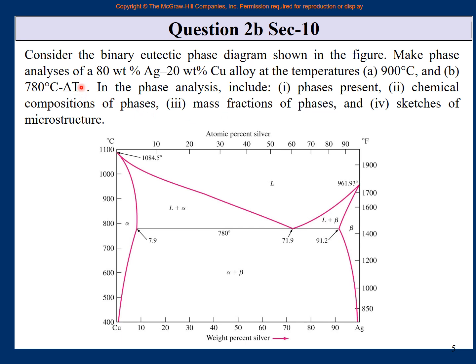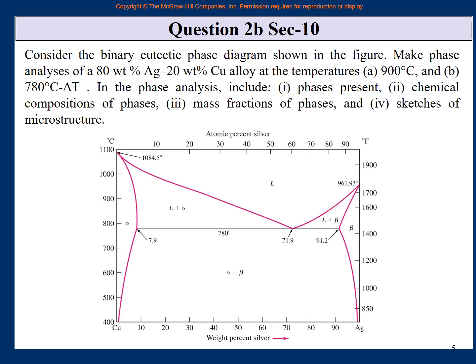Otherwise, if I had stopped at "make phase analyses," then you automatically know that it should include what the phases present are, what the chemical compositions of the phases are, what the mass fractions of the phases are, and what the sketches of the microstructure are. So I have written this here to explain the question, but even if it was only the first sentence, you would automatically know that you have to do these four things. When I say please do the phase analysis, this is what you do.